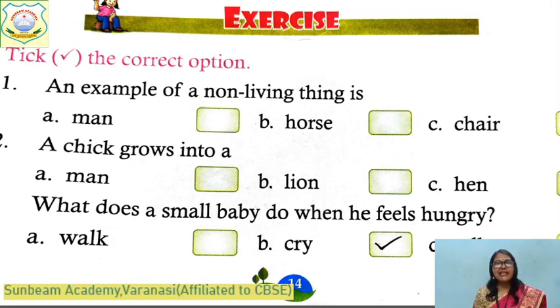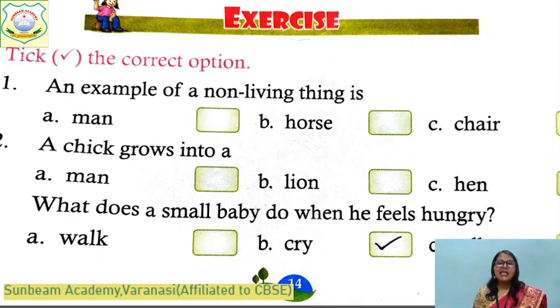Yes, let's do these exercises. An example of a non-living thing is man, horse or chair. Chair is a non-living thing. Yes, horse and man, they grow, they feel, they eat. They are living things, na? Chair does not grow. That's why chair is non-living. Does chair need food? Does chair cry? No. So chair is a non-living thing.